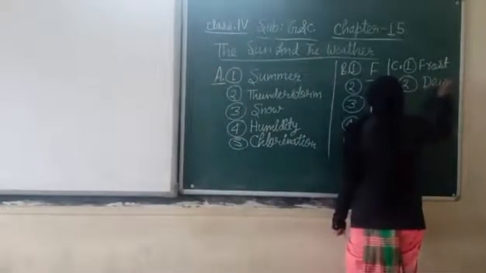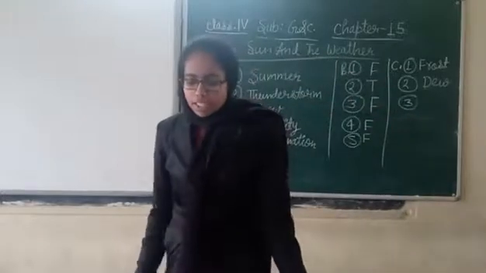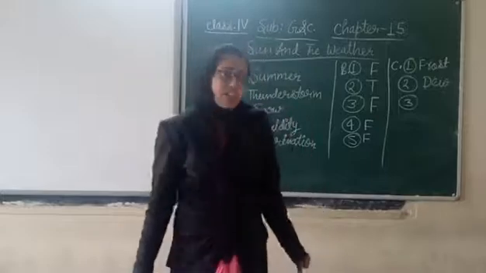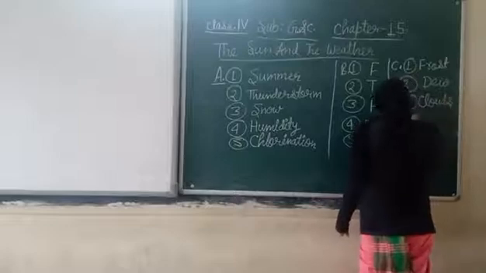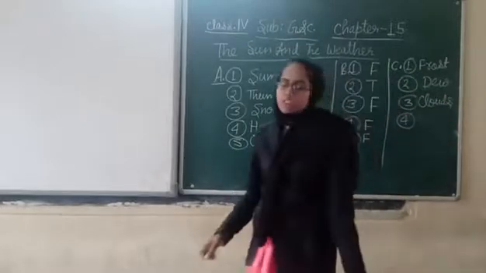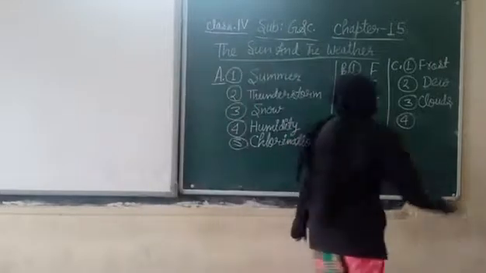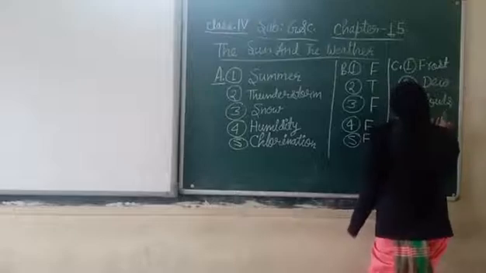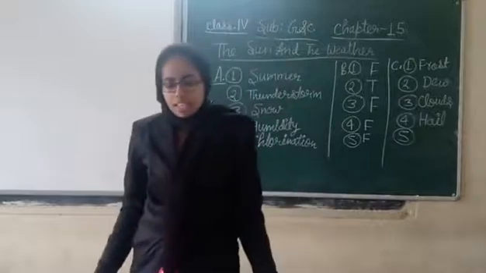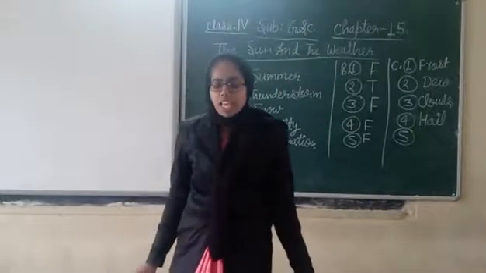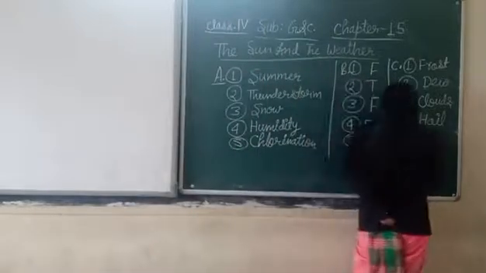Now question number 3. Droplets of water sticking close to each other, and the answer is clouds. Question number 4 is round pieces of ice that fall down with rain. Answer is hail. Question number 5 is ice crystals that fall as white powdery substance on the earth, and the answer is snow.